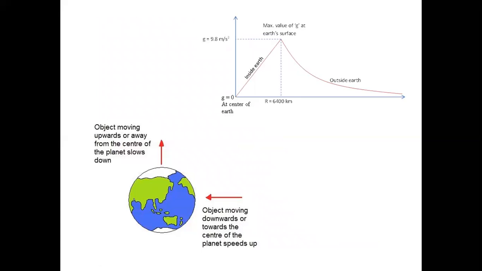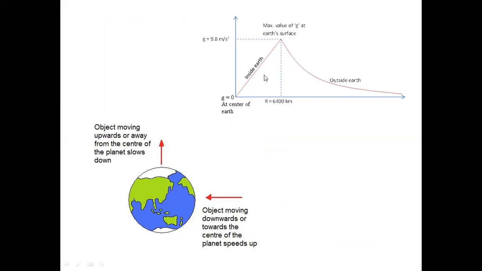The graphical representation is that when the particle is inside the earth, it is a straight line, and after reaching the surface of the earth, it decreases.